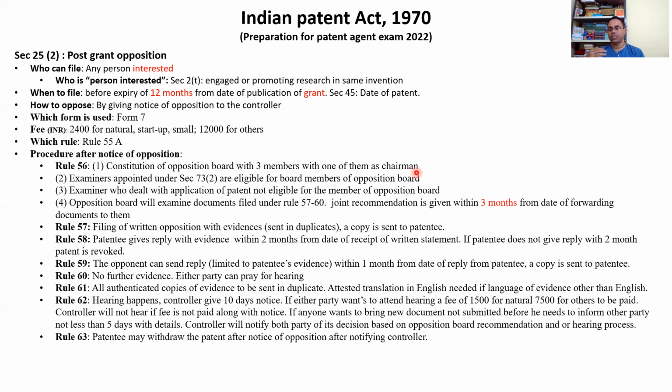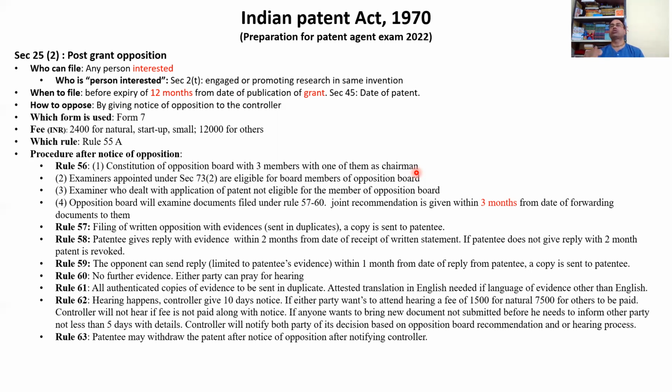In paper 2, you may get a question: what is the procedure of post-grant opposition? They are not going to ask this question directly. They may bundle this question with some other scenario. A person has come who is from the chemical field and the same invention area, a patent has recently been granted, and he wants to file a post-grant opposition, or the question will not say he wants to file.